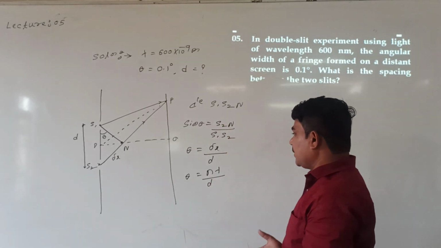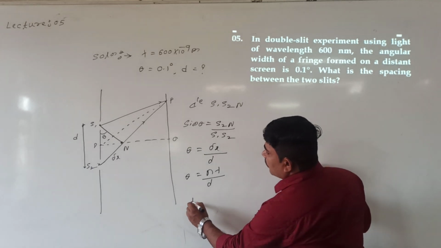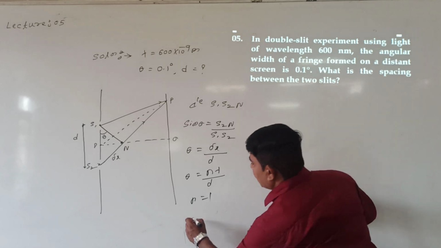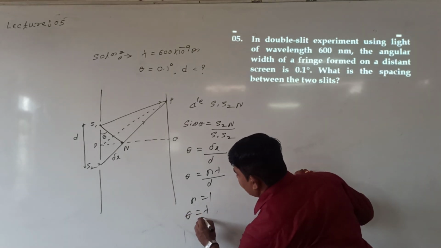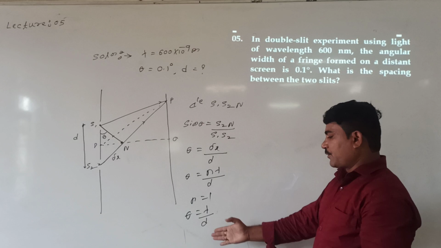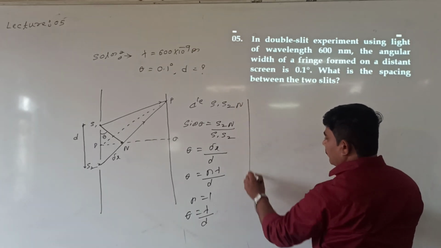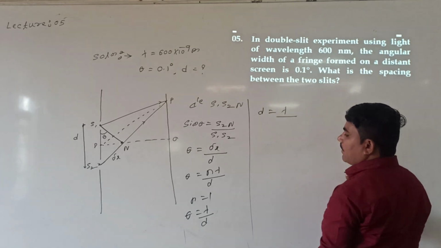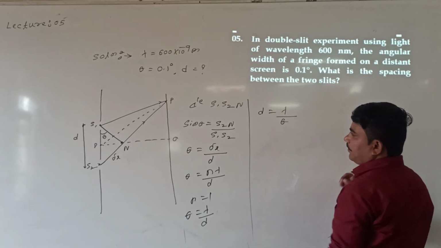N is equal to 1 here because n is not given, order is not given. Wherever the order is not given, I will take n equal to 1. If n is equal to 1, the formula becomes theta is equal to lambda divided by small d. From this, you can directly take d is equal to lambda divided by theta.